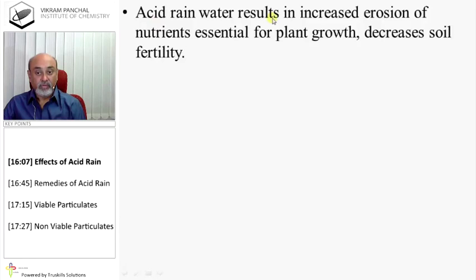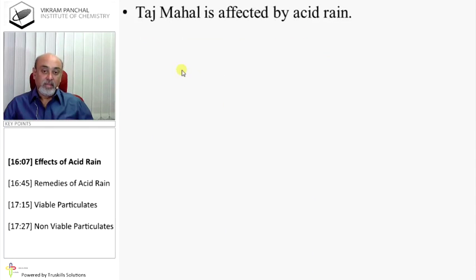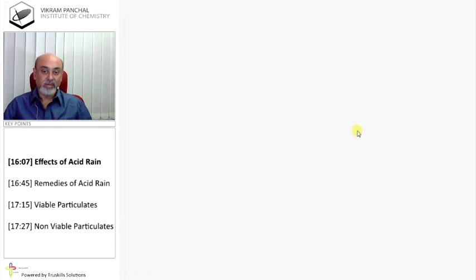Acid rain water results in increased erosion of nutrients essential for plant growth and decreases soil fertility. Acid rain also affects sculptures. The Taj Mahal is affected by acid rain. It became yellow. Now it is our duty to make it white, so we have to remove those industries which produce all these kinds of gases which affect marble.